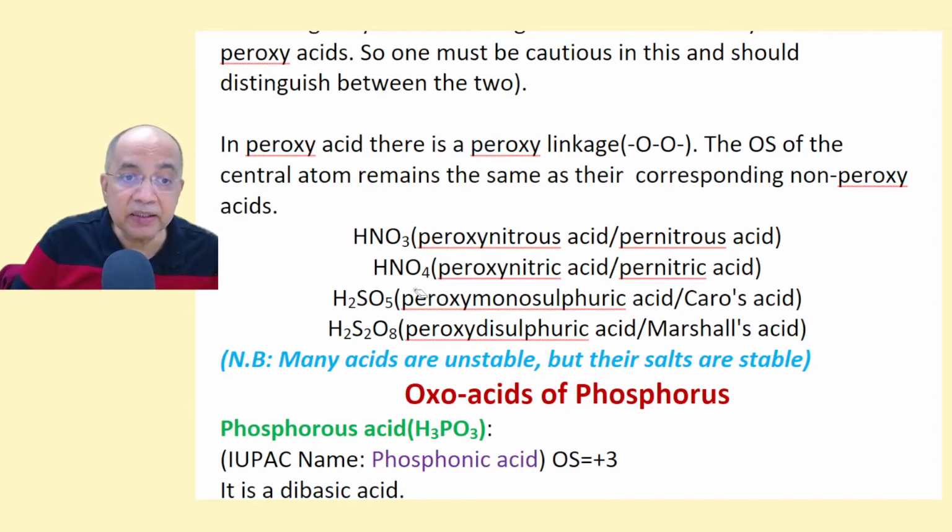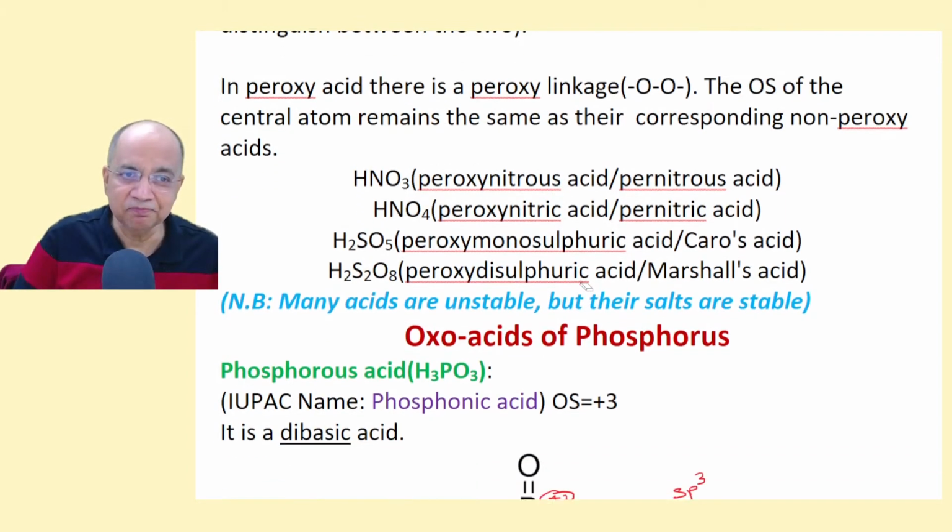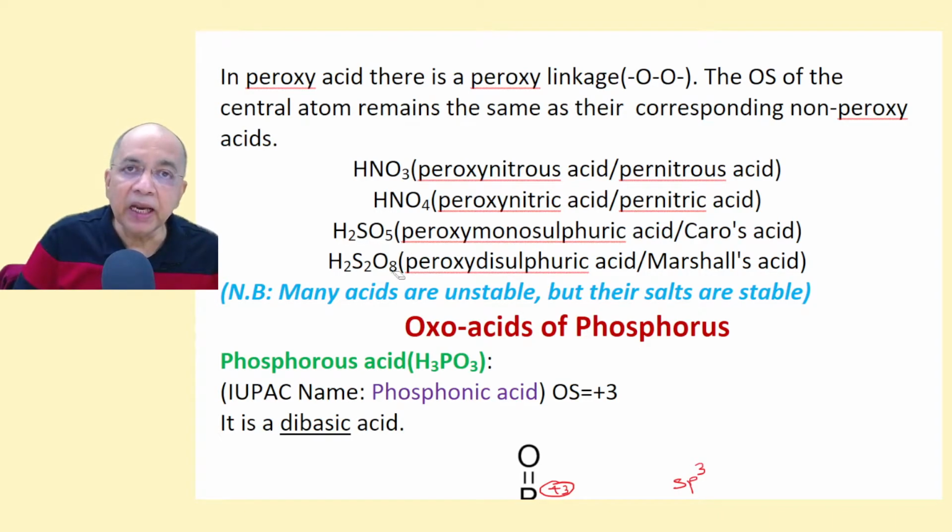Similarly, nitric acid is HNO3, pernitric acid is HNO4. Have you ever heard of HNO4? Yes, it is truly peroxynitric acid. Similarly, sulfuric acid and its peroxy form is peroxymonosulfuric acid, or Caro's acid. This is peroxydisulfuric acid, or Marshall's acid, in which the oxidation state remains +6 in each of the two sulfur-containing acids, and here +3 and here +5, as per the corresponding os and ic acids.